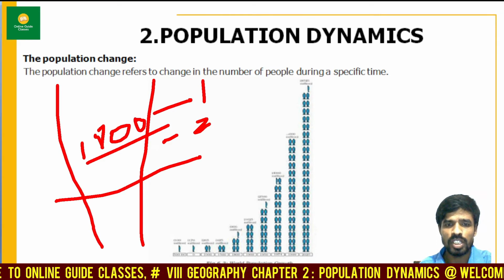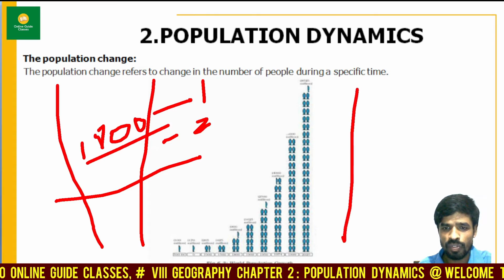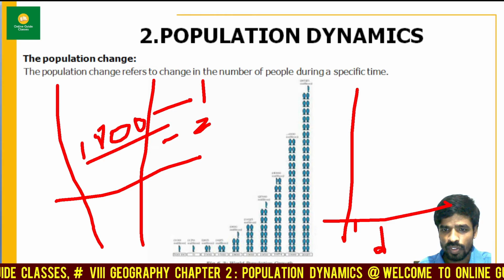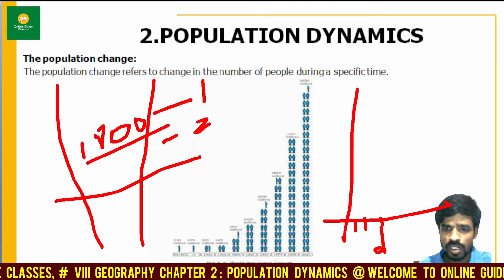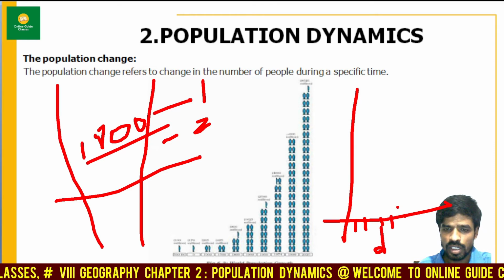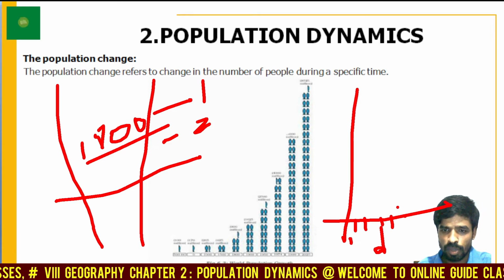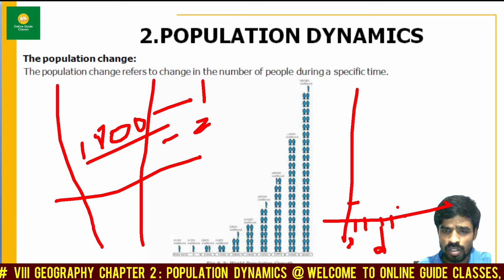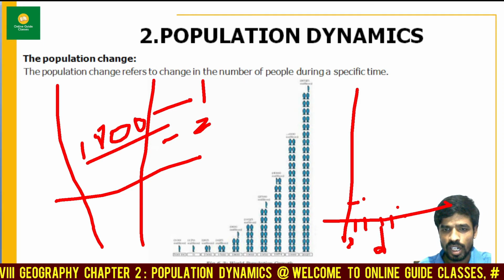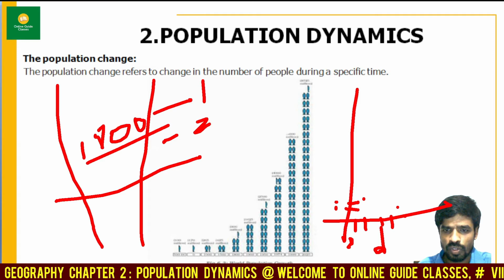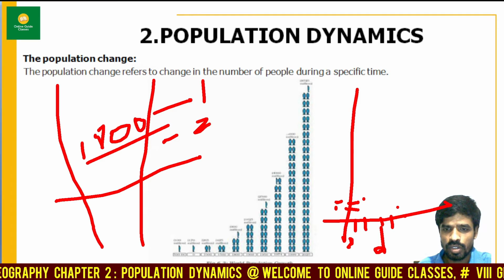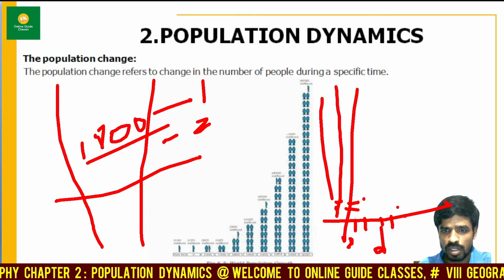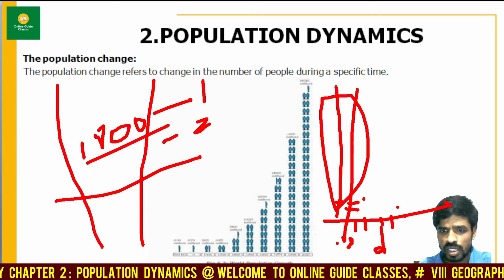Now how can we measure this population period? With the help of this graph, we can easily identify it. Here you can see the number of years. You can write down the years. I don't have a pen tablet, I'm sorry for this. In the 1800s the population count was somewhere around 1 billion, and after that you can count here 1 2 3 4 5 6 7 8 9 10. These are the population counts and these are the years, my dear friends.